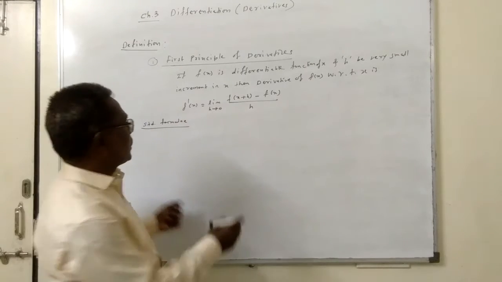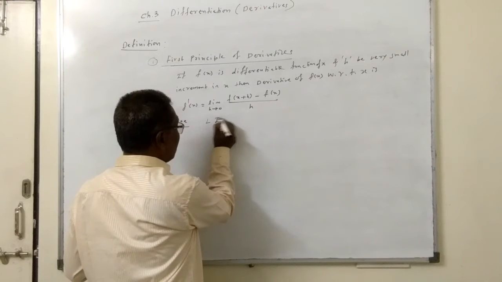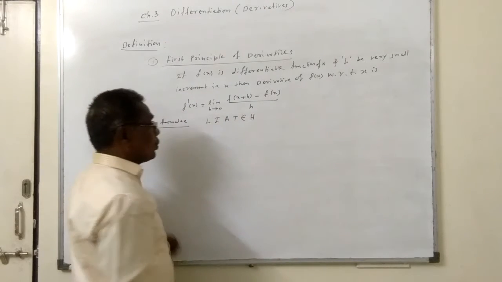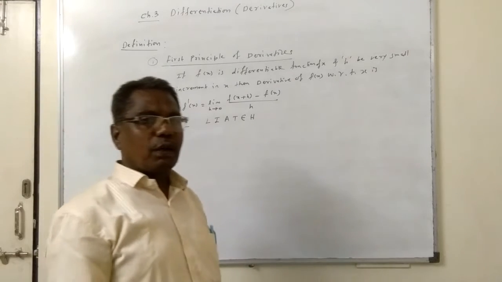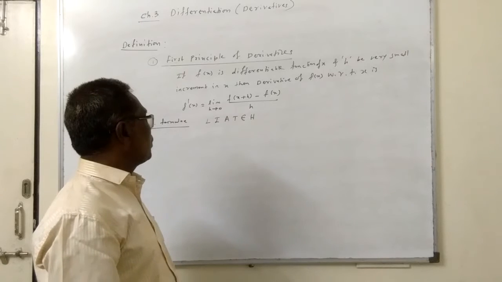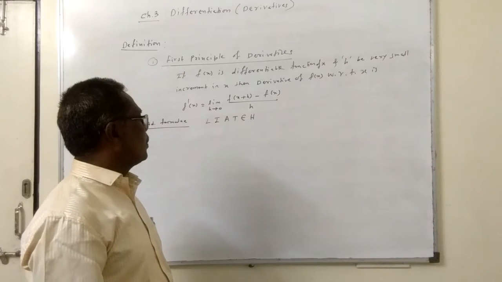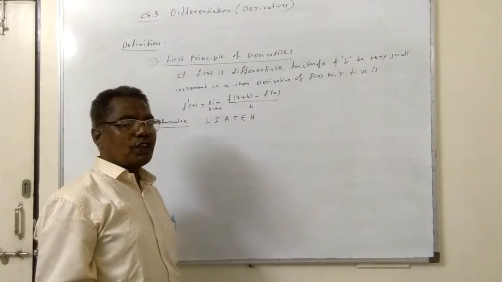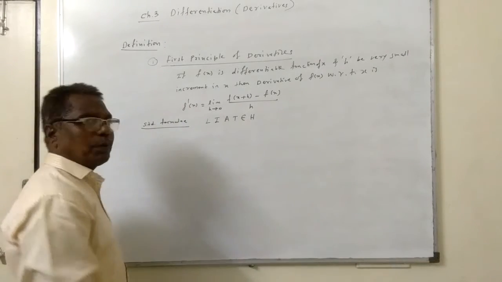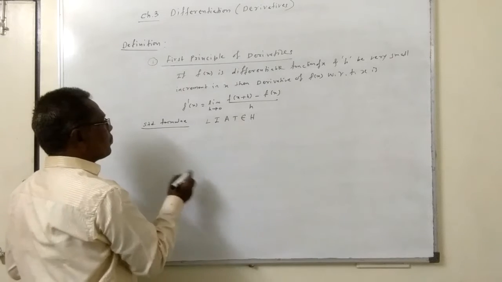In mathematics these are the functions: L, I, A, T, E, H, so total 6 basic mathematical functions. L is the logarithmic function, I is the inverse function, A is the algebraic function, T is the trigonometric function, E is the exponential, H is the hyperbolic function, that is the function whose angle is imaginary.